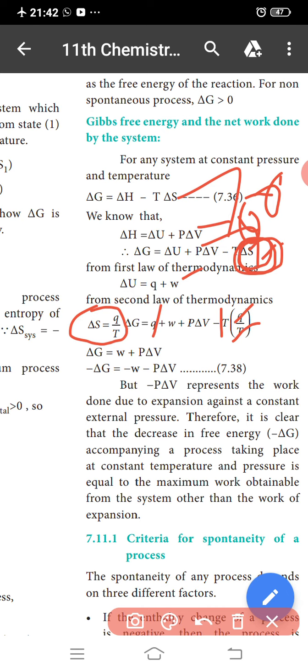So therefore it is clear that the decrease in free energy, minus del G, accompanying a process taking place at constant temperature and pressure, is equal to the maximum work obtainable from the system other than the work of expansion. This is the Gibbs free energy, the net work done by the system. Okay, next we discuss the certainty of spontaneity of a process.